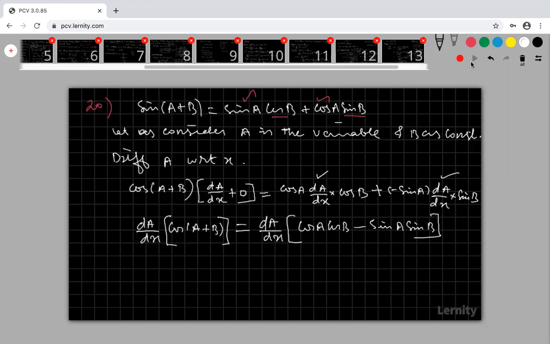So therefore now you cancel this dA by dx on both the sides. So cos of A plus B is equal to cos A cos B minus sin A sin B. Are you okay? Are you clear? This is the formula, the cos A plus B formula.